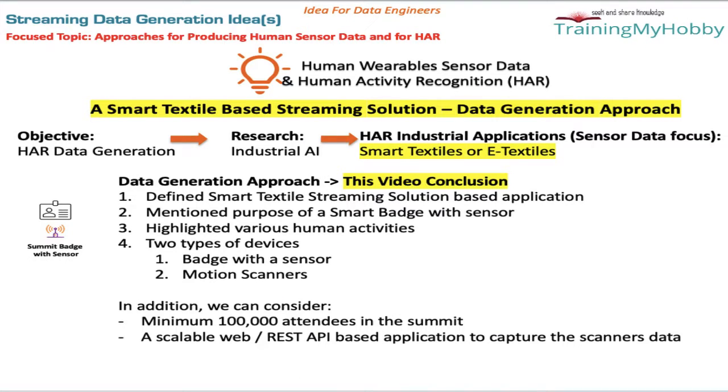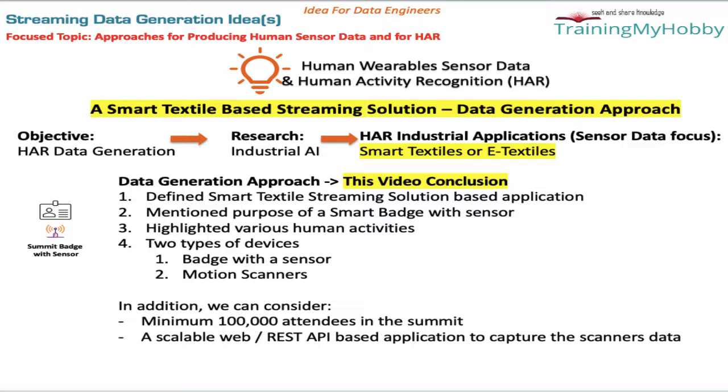So, concluding our data generation approach thoughts, in this video we discussed our objective, shortlisted smart textile sensor as our source of data generation, defined a smart textile streaming solution as our overall application, identified the smart badge as our sensor, and highlighted what human activities we consider in our sample application.